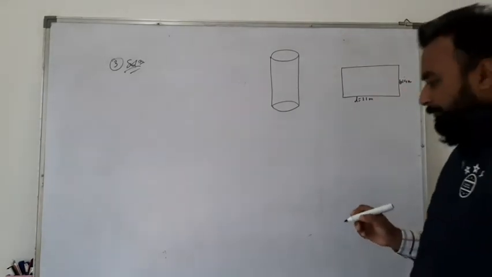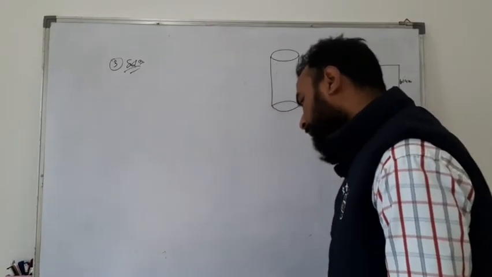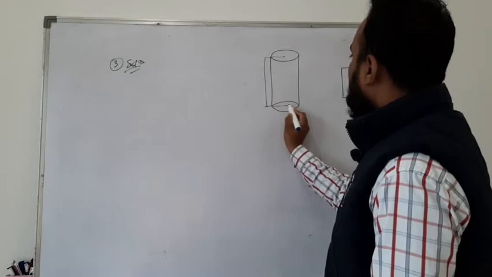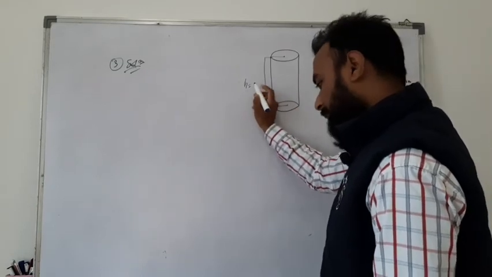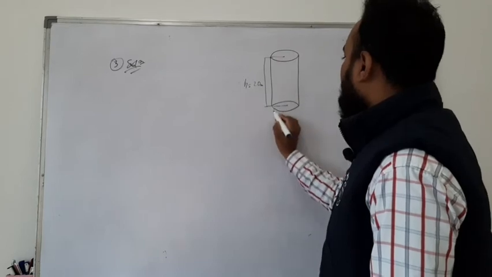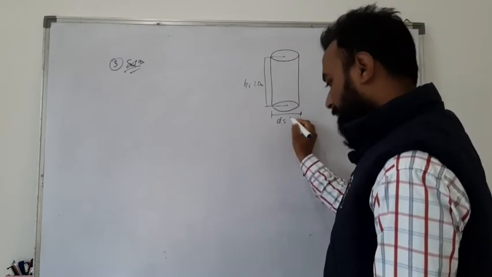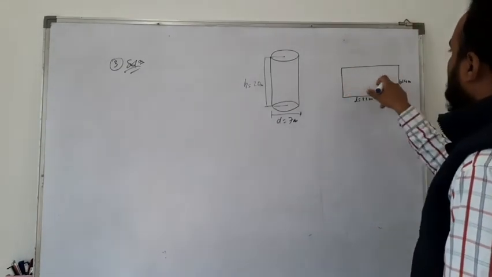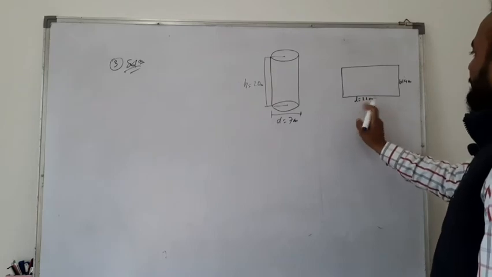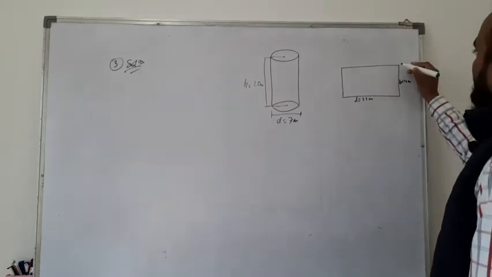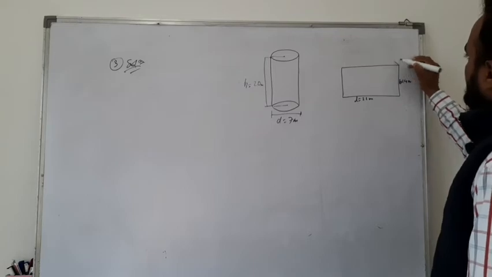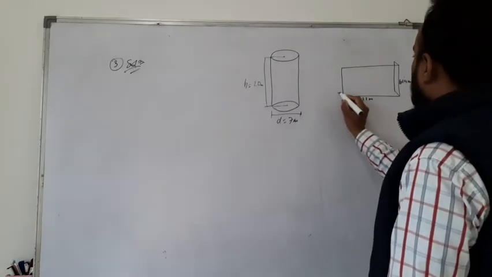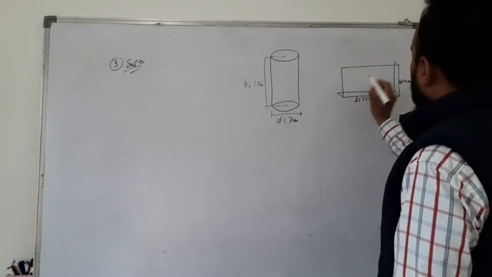Okay, and here what is the radius, diameter, depression means depth, that is height is your what? 20 meter and diameter you have, 7 meter. Okay, So the earth which dug out is evenly spread to make a platform which is length is given and breadth is given. Now if you evenly spread the earth in to make a platform, okay, so your platform after